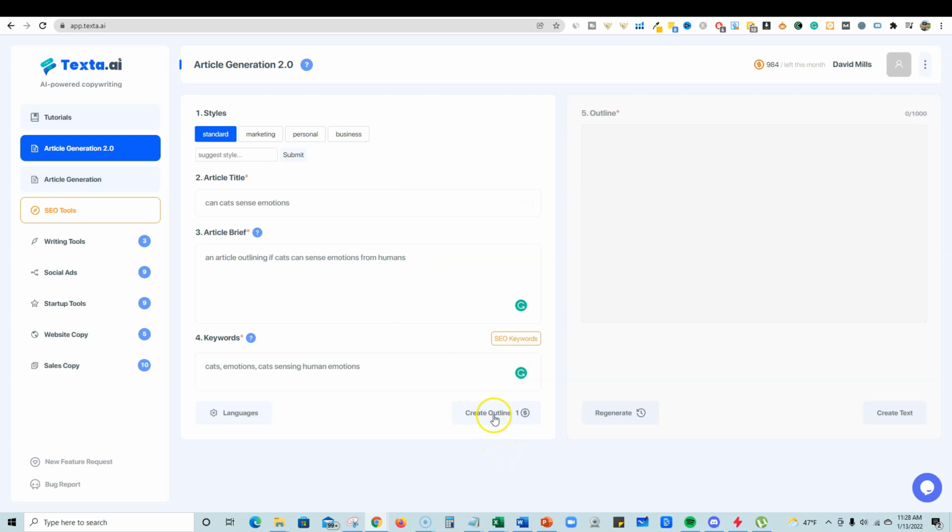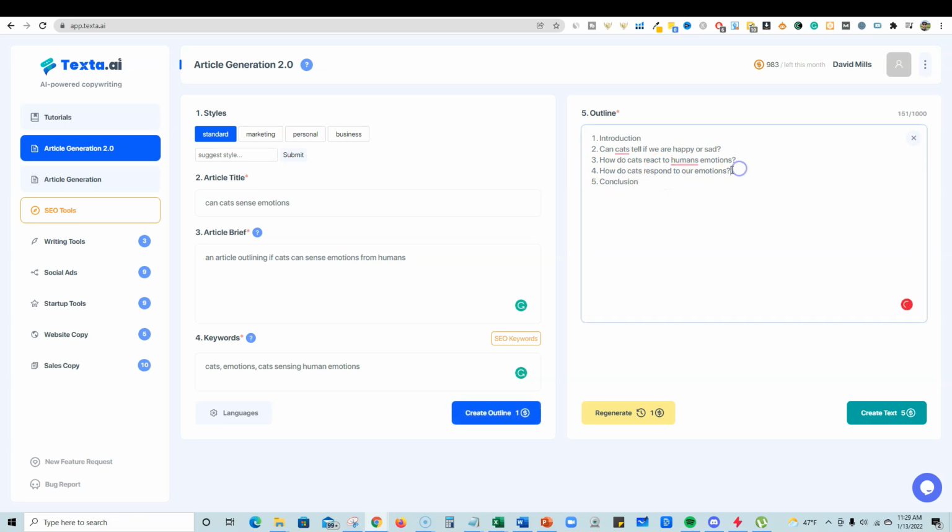We're going to say create outline, boom. So it's going to create the outline for us. And it has an introduction. Can cats tell if we are happy or sad? That's perfect, right? Because we're talking about emotions. How do cats react to humans' emotions? How do cats respond to our emotions? Those are both the same, so we probably wouldn't need both of those. React and respond are the same thing, so I'm going to remove that one.